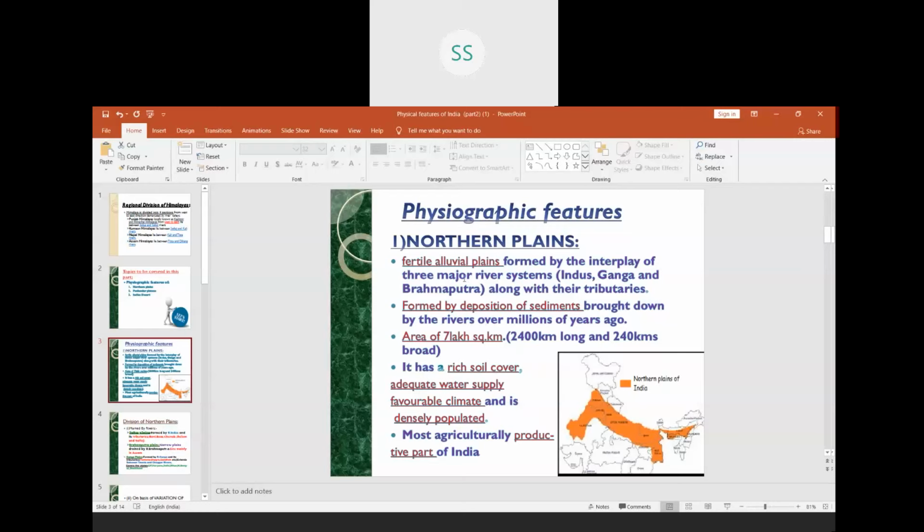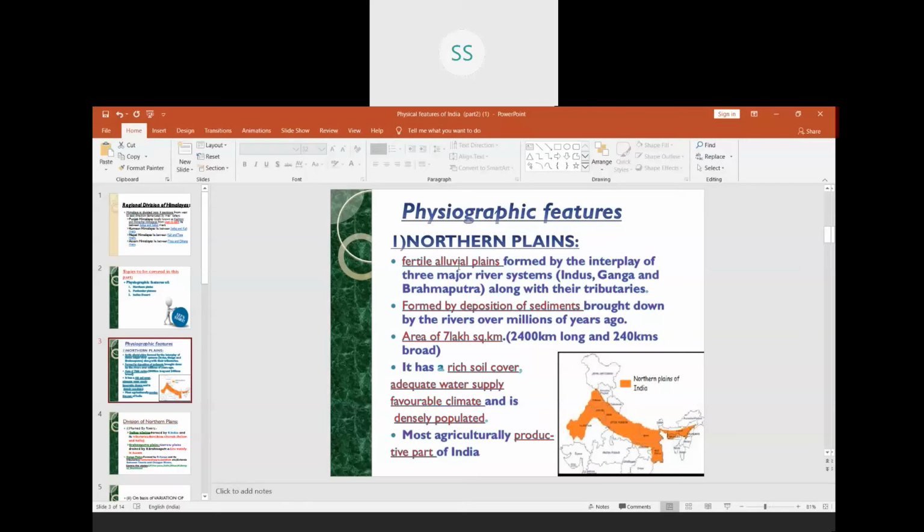Northern plains are formed of alluvium. First of all, how they are formed? They are formed by the deposition of the sediments which are brought down by the rivers. Which rivers have brought down the sediments? They are river Indus, river Ganga, and river Brahmaputra.